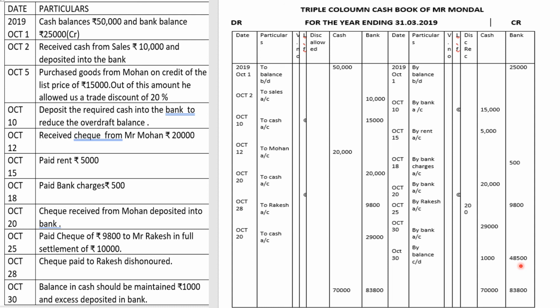Now we have to find the closing balance for the bank. How will you find it? Again, you just total your debit side and minus all your credit side values. So the last closing balance of bank you will get is 48,500. Okay, this is the making of triple column cash book.